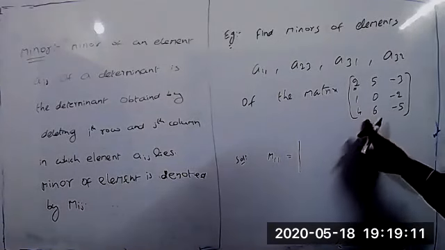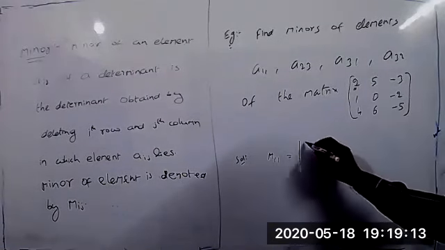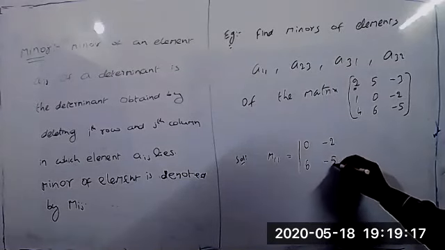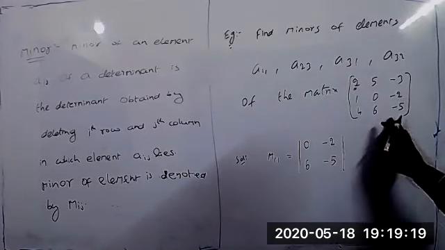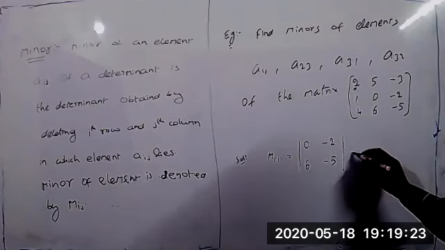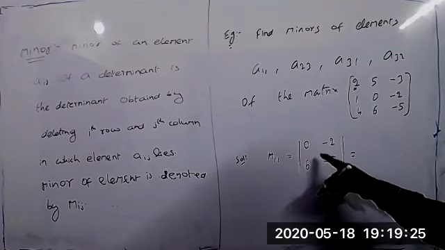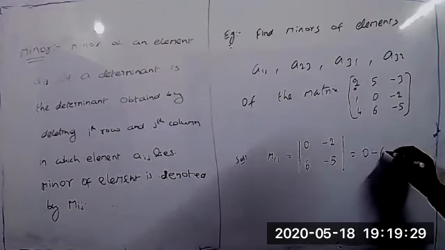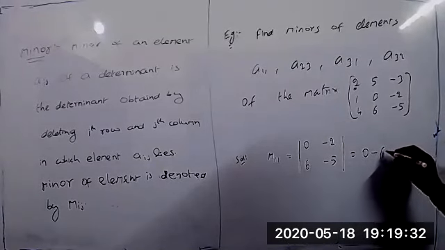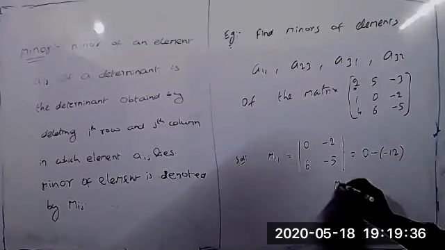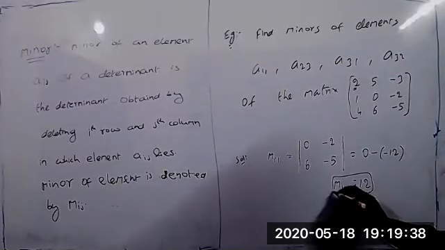The remaining elements are 0, minus 2, 6, minus 5. The determinant is 0 into minus 5, which is 0, minus 6 into minus 2, which is minus minus 12, so it is plus 12. That means M11 equals plus 12.